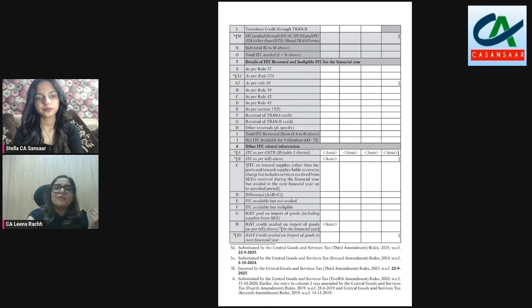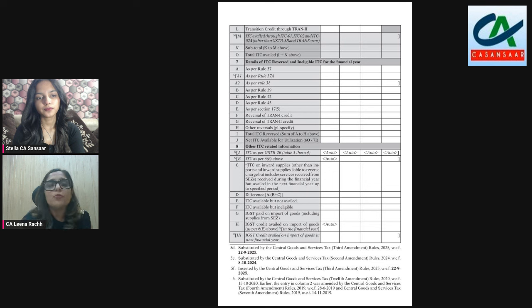For this ease, we can also download the table which is auto-populating here in an Excel facility to compare the figures. Of course, that Excel will have a few more things which are not going to be auto-populated in 8A, and that will include reverse charge and the rest of it. So that is how the logic of 8A now stands explained: it will include all your invoices for the present financial year and it will not include invoices of last year even if they are reflecting in 2B.